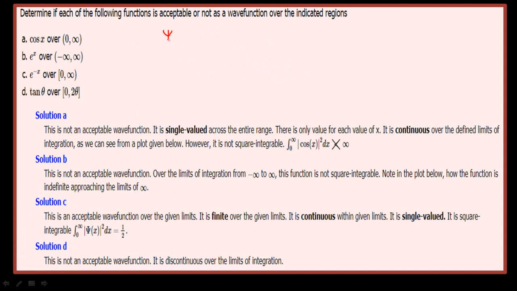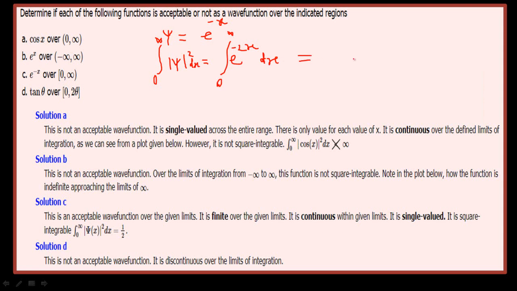So if my wave function psi is equal to e raised to power minus x, then my mod of psi square will be equal to e raised to power minus 2x, and therefore integration from 0 to infinity of mod of psi square dx will be equal to integration from 0 to infinity of e raised to power minus 2x dx.